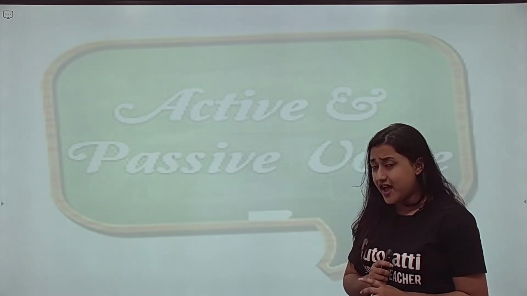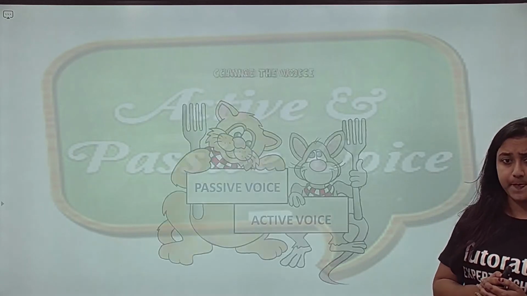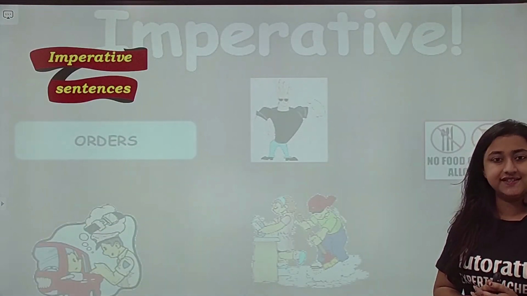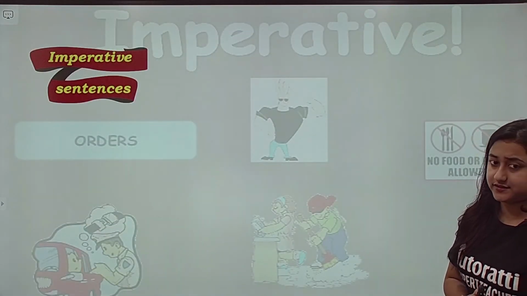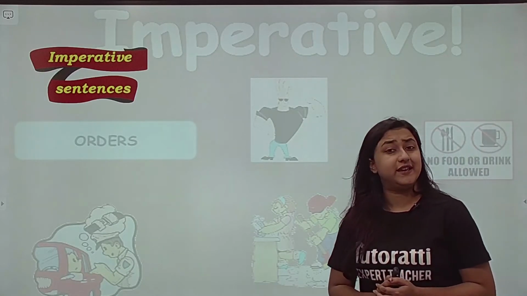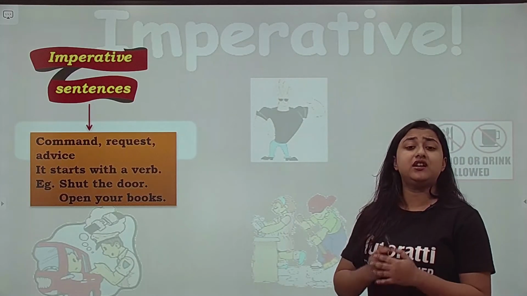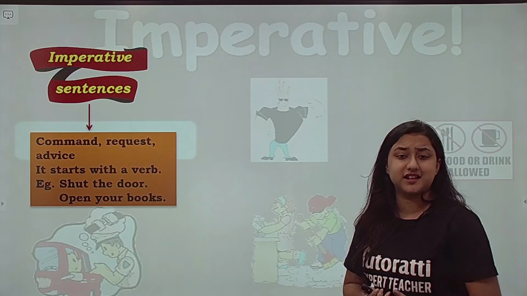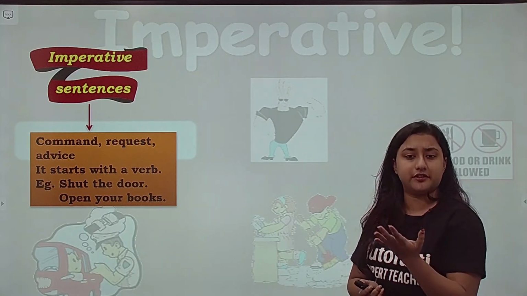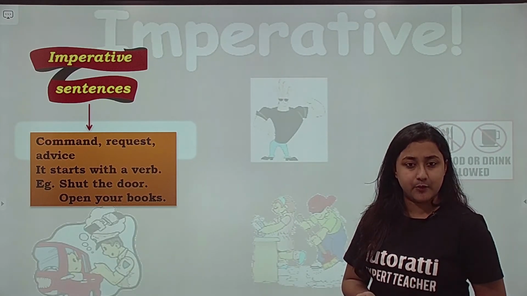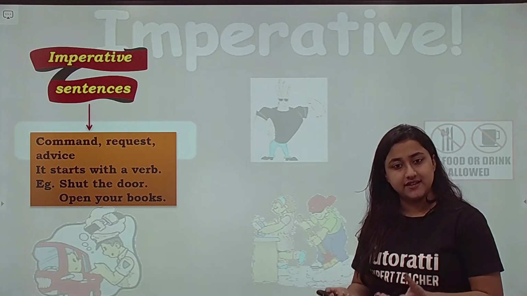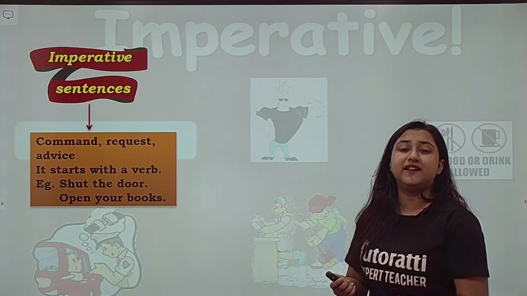Alright, so now we have a set of rules. The first one is imperative sentences. So, students, what do we mean by imperative sentences? They are command. When you command someone, okay, जब आप order देते हो, or you request someone, alright, when you say please, or when you give advice to someone.